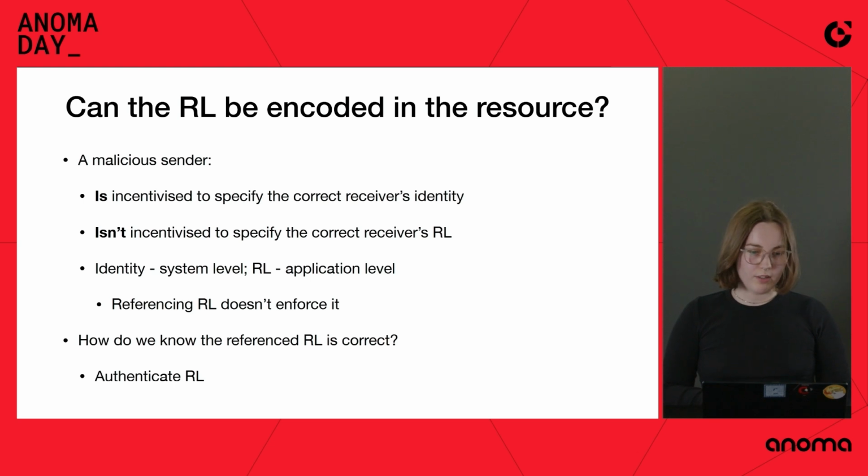There is another problem with that, which is that the person who creates the resource for the receiver is the sender. And a malicious sender is incentivized to specify the correct receiver's identity, because that's how they send something to someone. But the malicious sender is not incentivized to specify the correct receiver's receive logic, which is a problem.